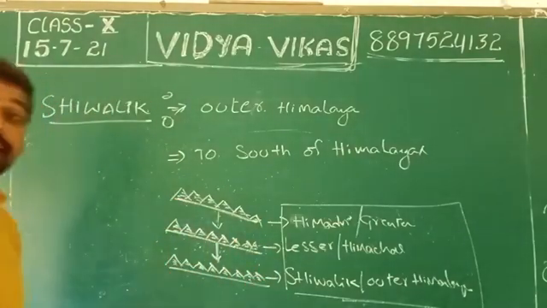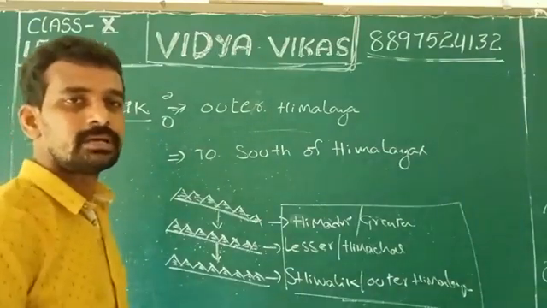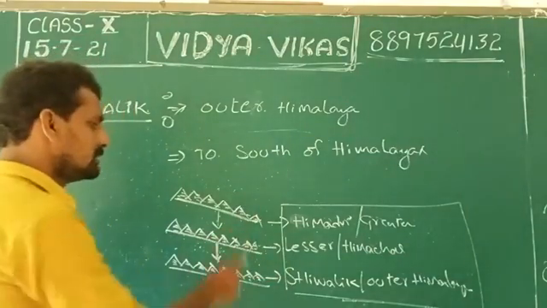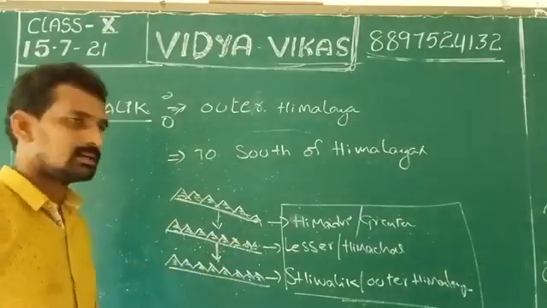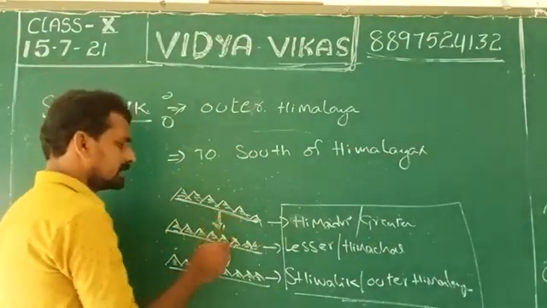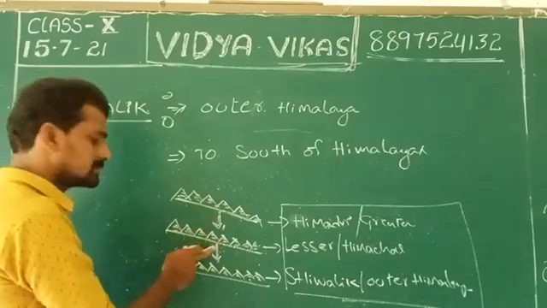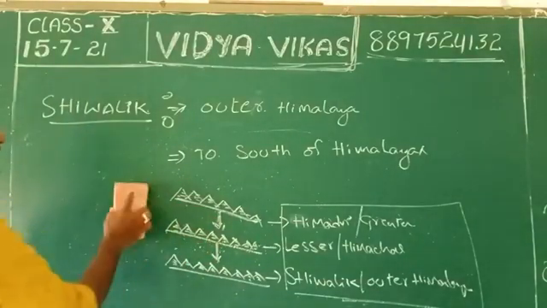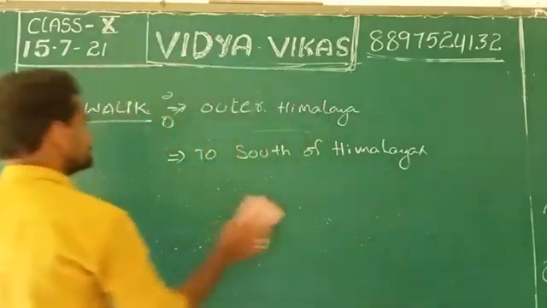This is the arrangement of each Himalaya. To the south of Himadri is Lesser Himalaya, and south of that is Shivalik.